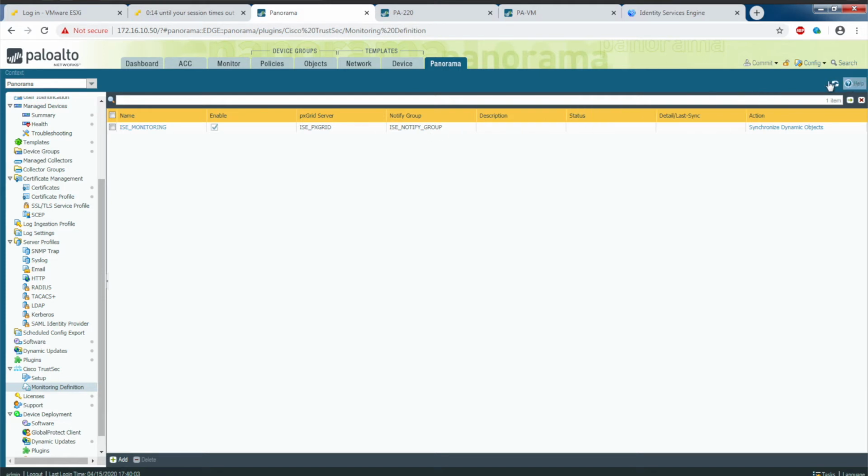The configuration has been committed. Just do a quick refresh here. You can see right away I receive a success message indicating that Panorama is now an active subscriber to pxGrid. So from a setup perspective, this is really all that's needed to integrate Panorama with Identity Services Engine. Now let's see the plugin in action, and we'll walk through some examples of SGTs being utilized for enforcement.